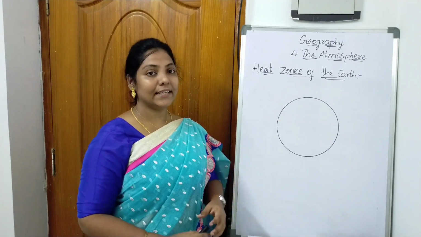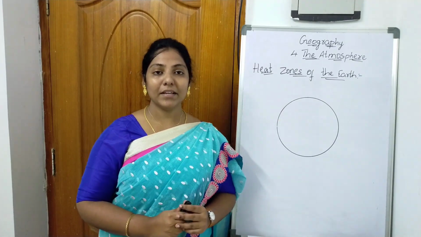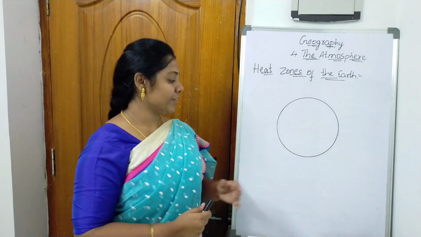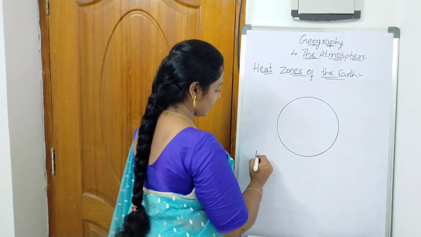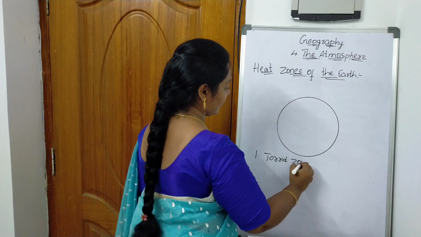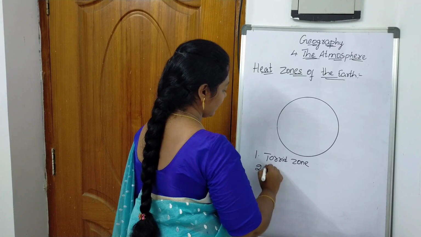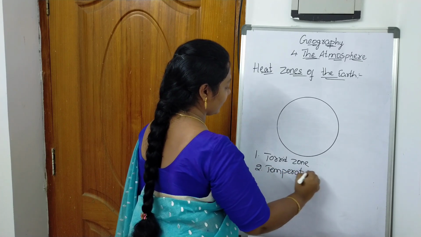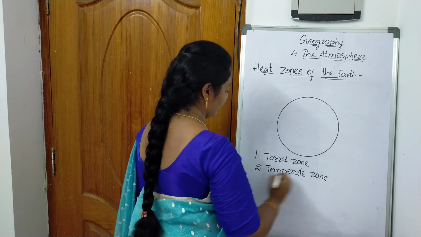Let us learn the heat zones of the earth. Depending upon the temperature, the earth is divided into 3 different zones. They are the torrid zone, temperate zone, and frigid zone.